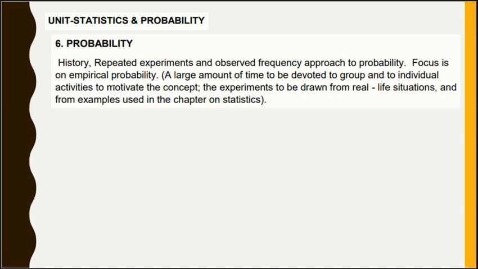Focus is on empirical probability. A large amount of time is to be devoted to group and individual activities to motivate the concept, with experiments drawn from real life situations and from examples used in the chapter on statistics. That is the main purpose of this chapter.